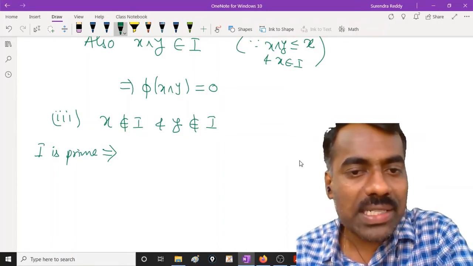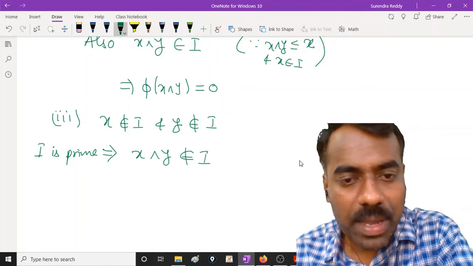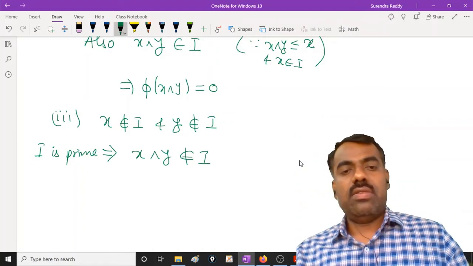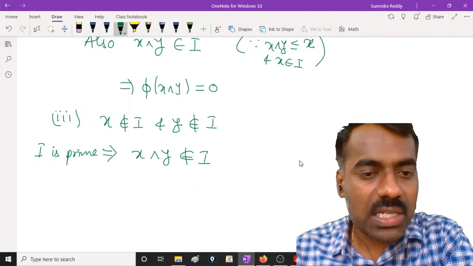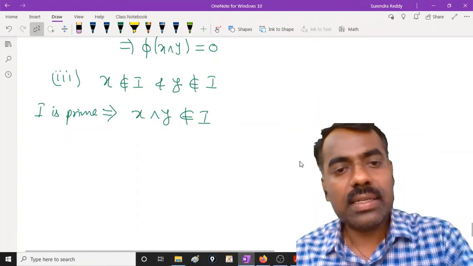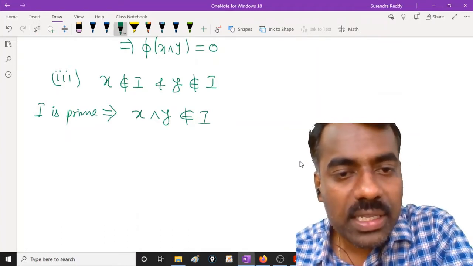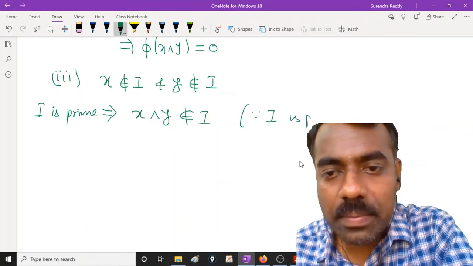If two elements are not in I, then their meet is also not in I. By the definition of a prime ideal, if x is not in I and y is not in I, then their meet is also not in I.